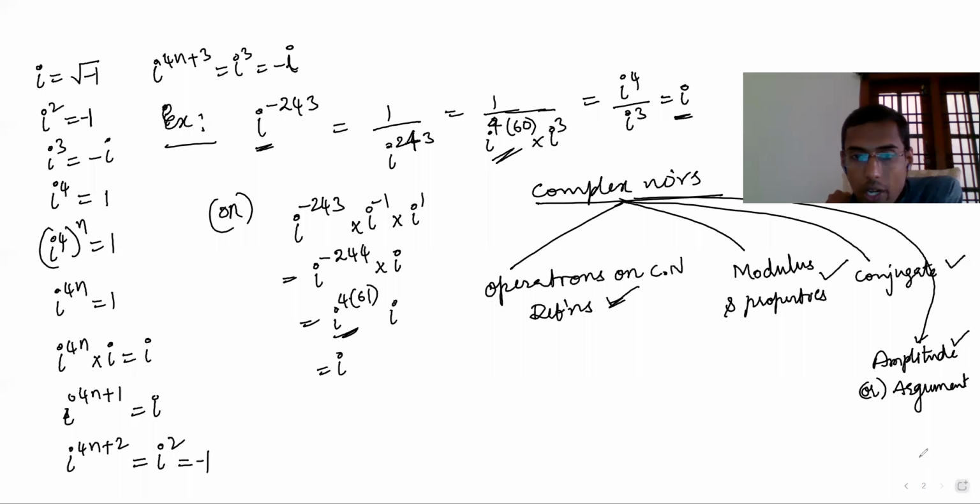I gave you an idea about what a complex number is. Complex number means real and imaginary together. Whenever I say complex number, you should immediately understand real and imaginary numbers together.